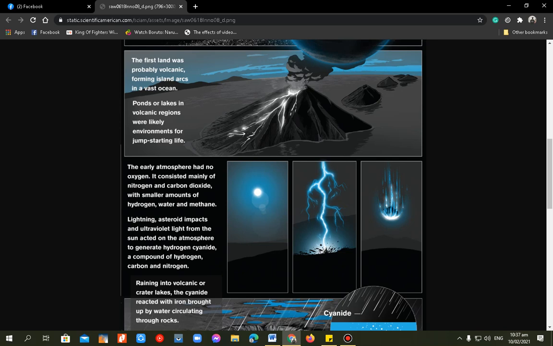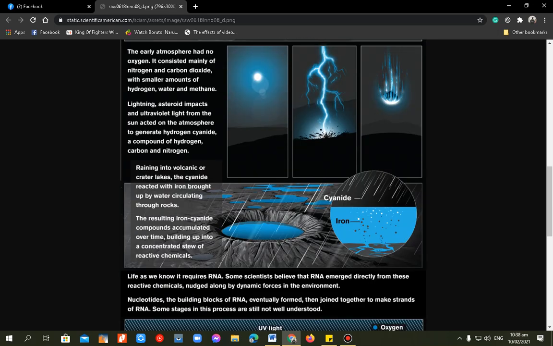So dito din, raining into volcanic crater lakes, the cyanide reacted with iron brought up by water circulating through rocks. So makikita natin yung cyanide dito and yung mga iron. So the resulting iron cyanide compounds accumulated over time, building up into a concentrated stew of reactive chemicals.